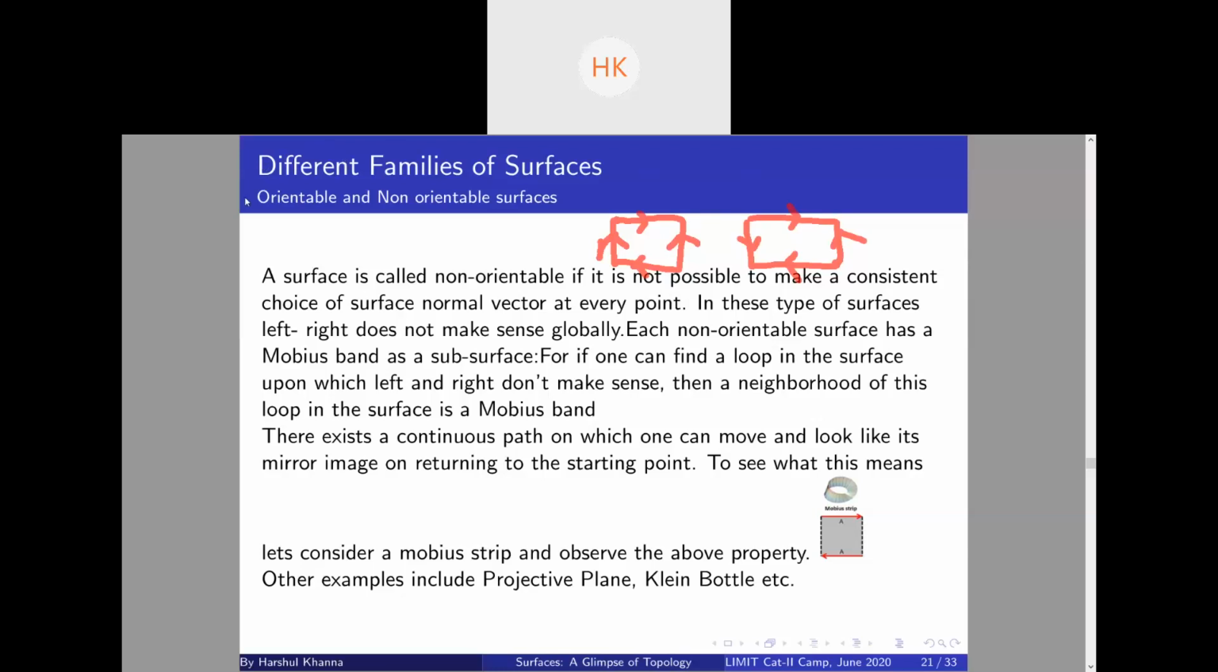And just to show you what you can get by pasting opposite sides. So basically, is this clear? I hope the Klein model is clear to everyone. So let's move on.